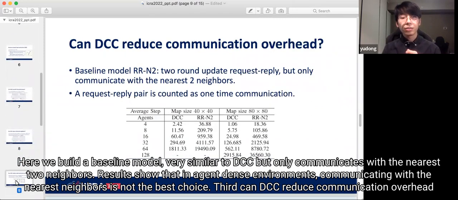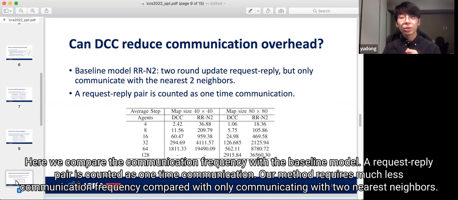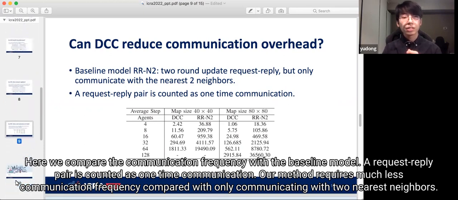Third, can DCC reduce communication overhead? Here we compare the communication frequency with the baseline model. A request-reply pair is counted as one-time communication. Our method requires much less communication frequency compared with only communicating with the two nearest neighbors.